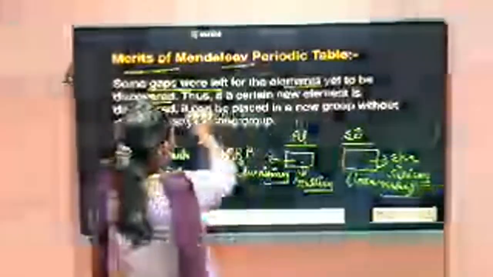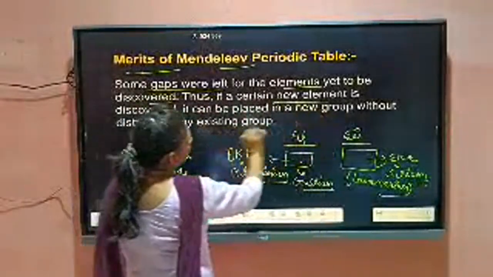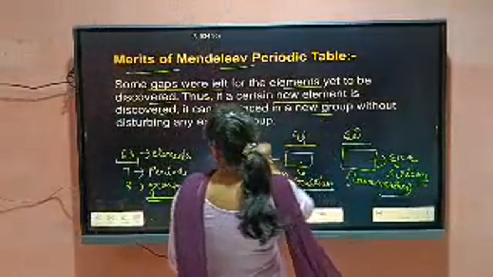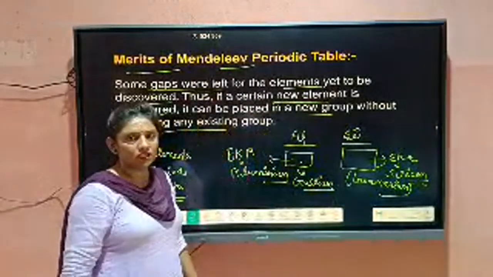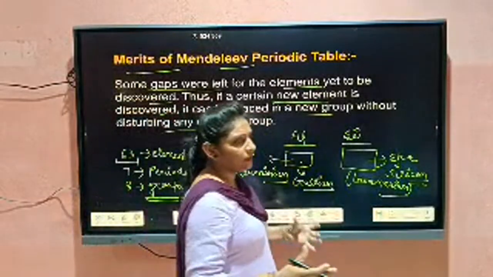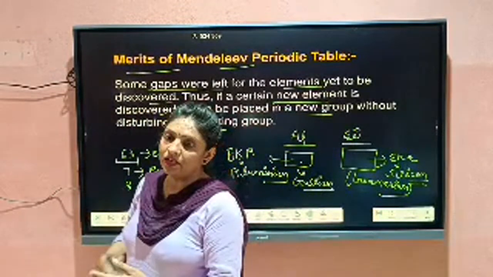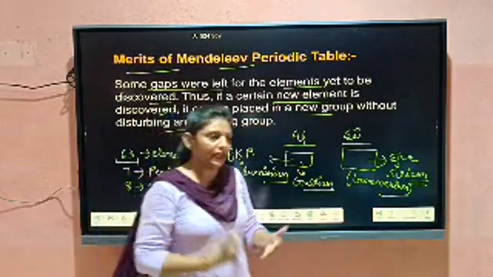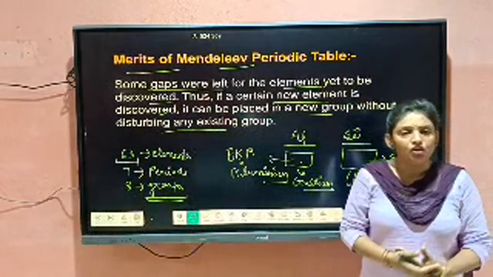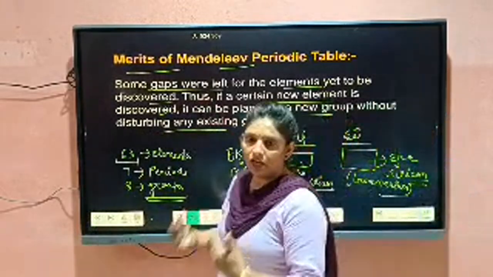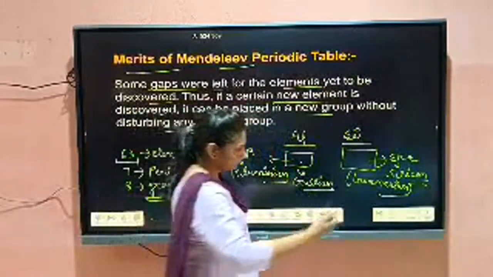Thus, if a certain new element is discovered, it can be placed in a new group without disturbing any existing group. It means he made the table in this way: if some elements are discovered in future, then we can arrange them in the table without disturbing it. Clear or not? Okay.